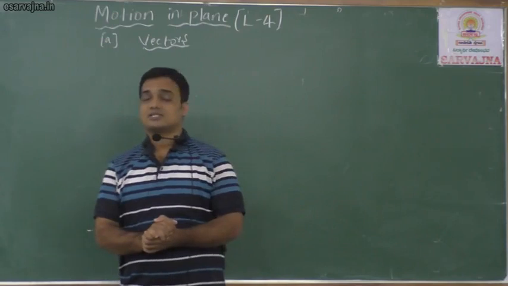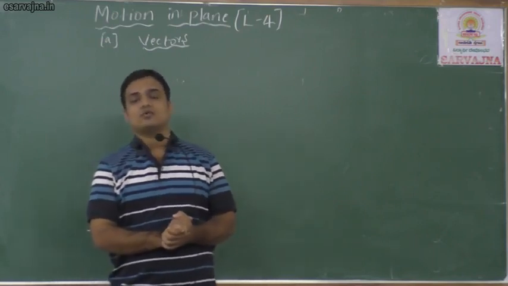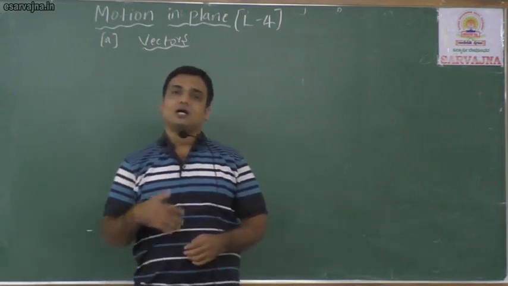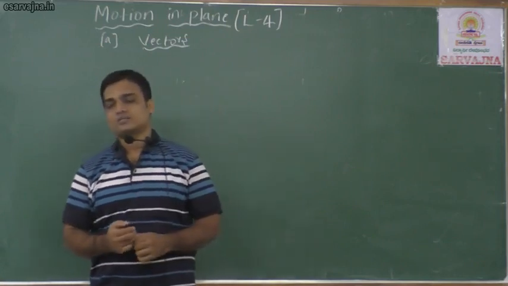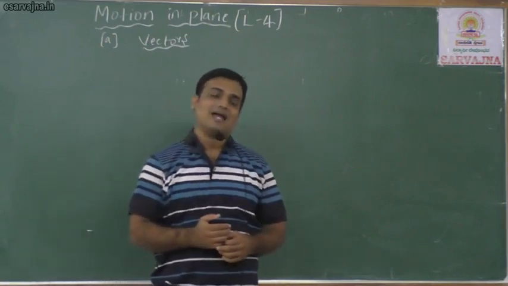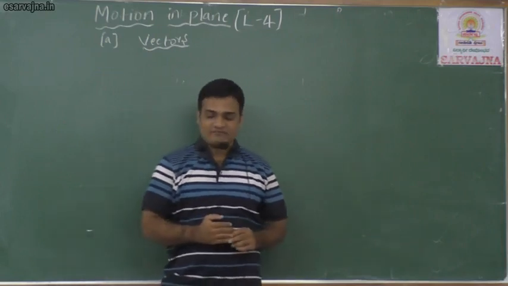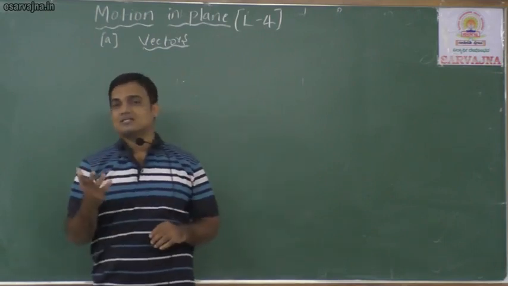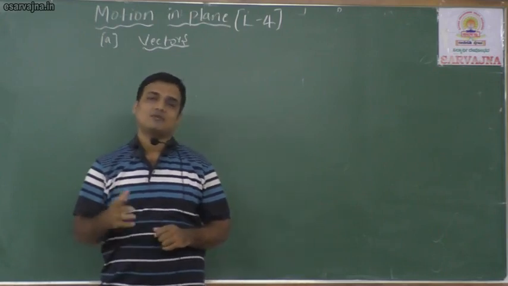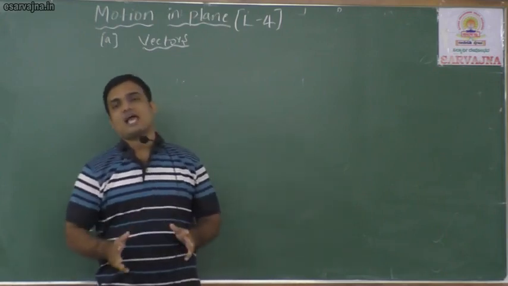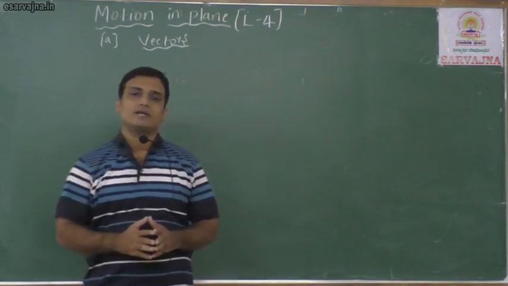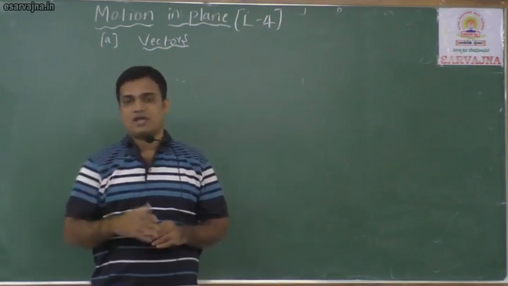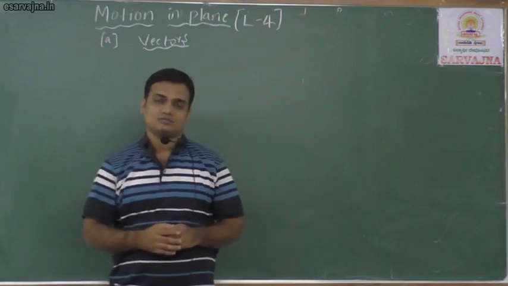Today is the third class of vectors, and here we are going to discuss the addition of vectors: how to add two vectors or more than two vectors. We have different methods to add vectors. For example, if I tell you to add scalar quantities, a scalar quantity is a physical quantity that has only magnitude, only a numerical value. It does not have any direction.